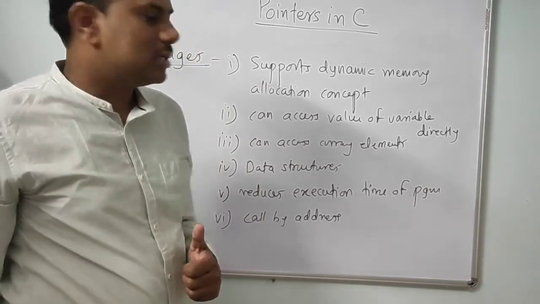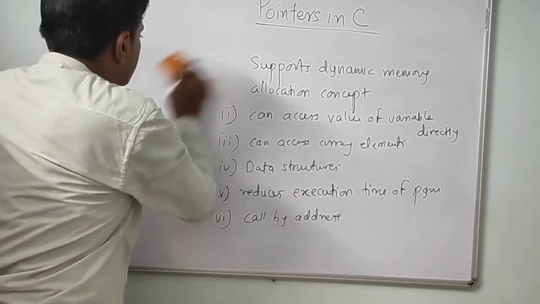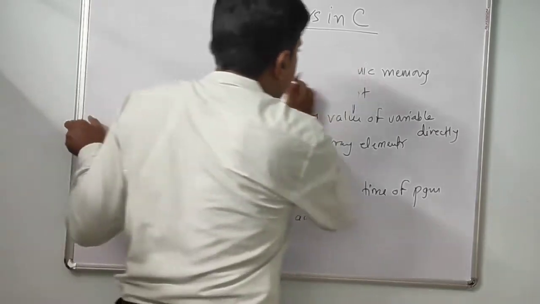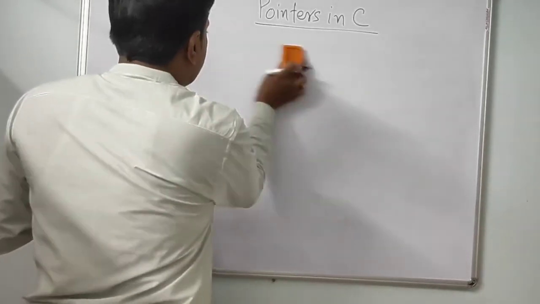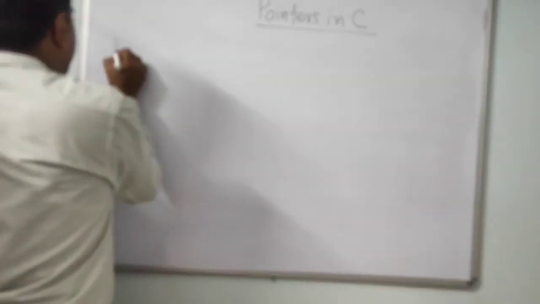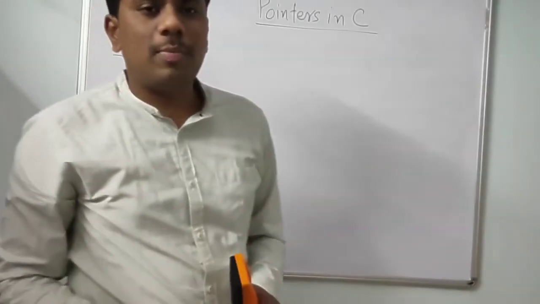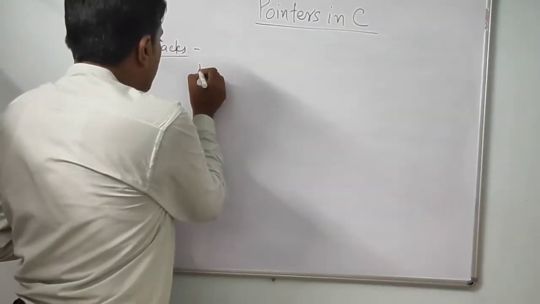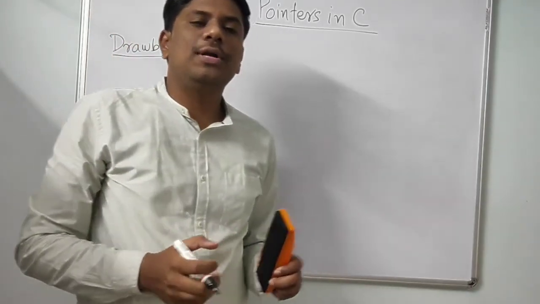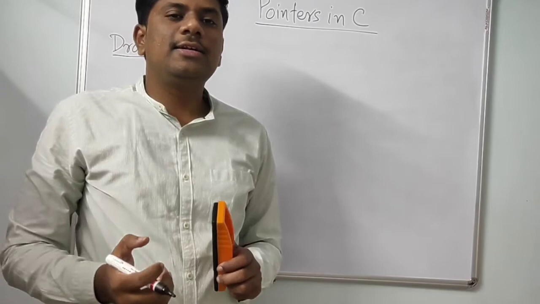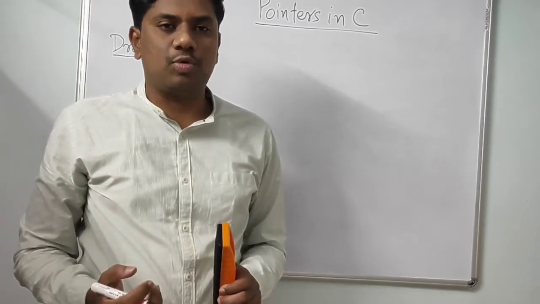Now which are the drawbacks of pointer? First drawback is, if you initialize pointer incorrectly, then it leads to memory leak or memory corruption problem.